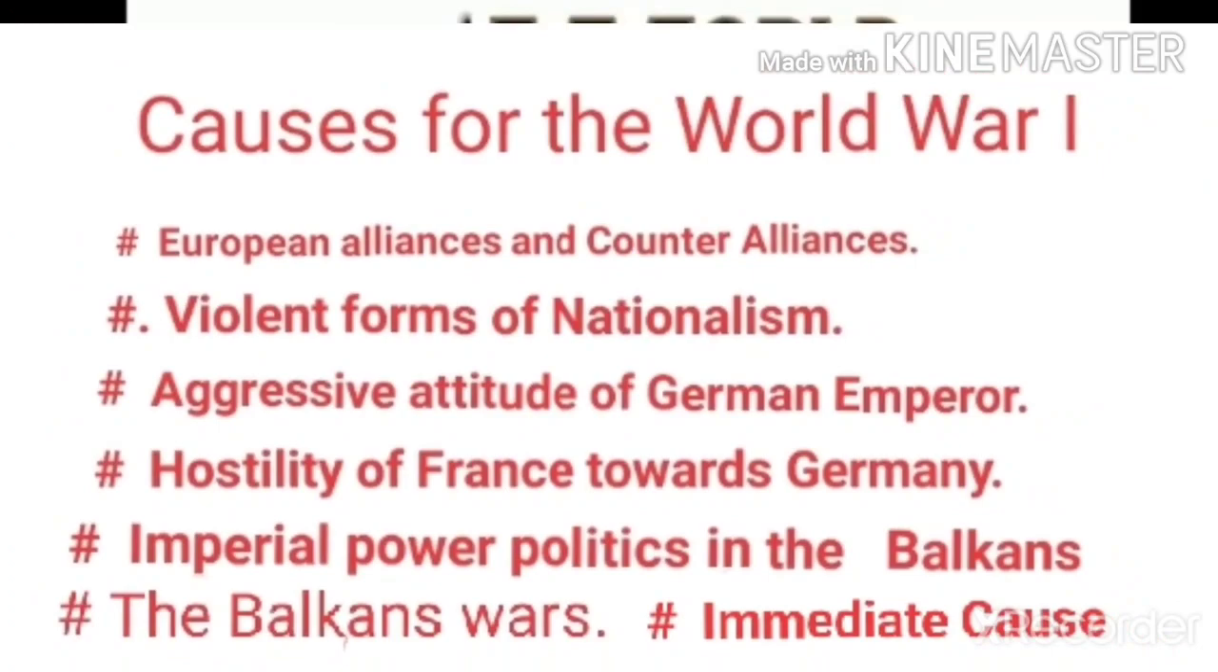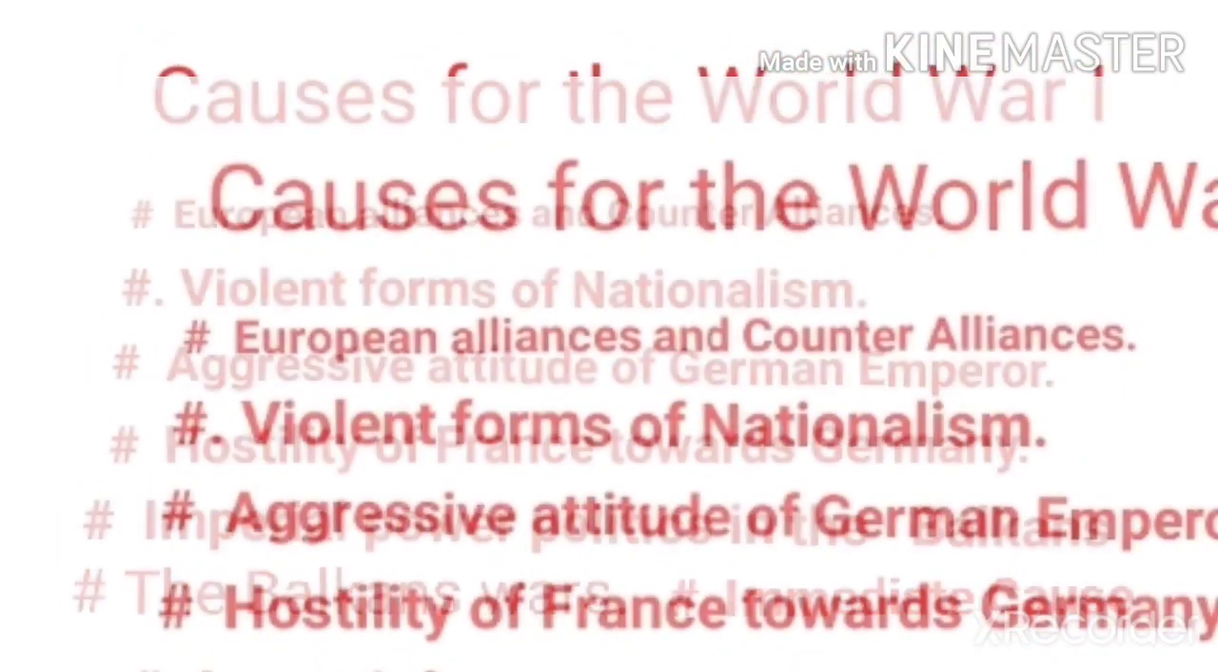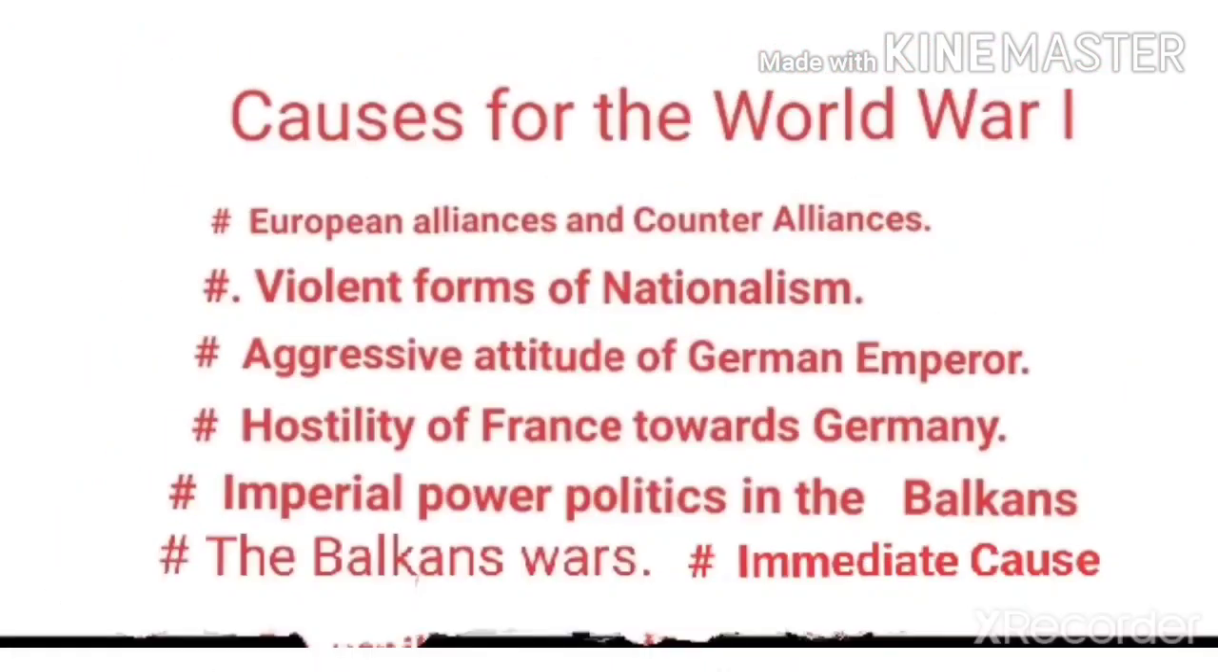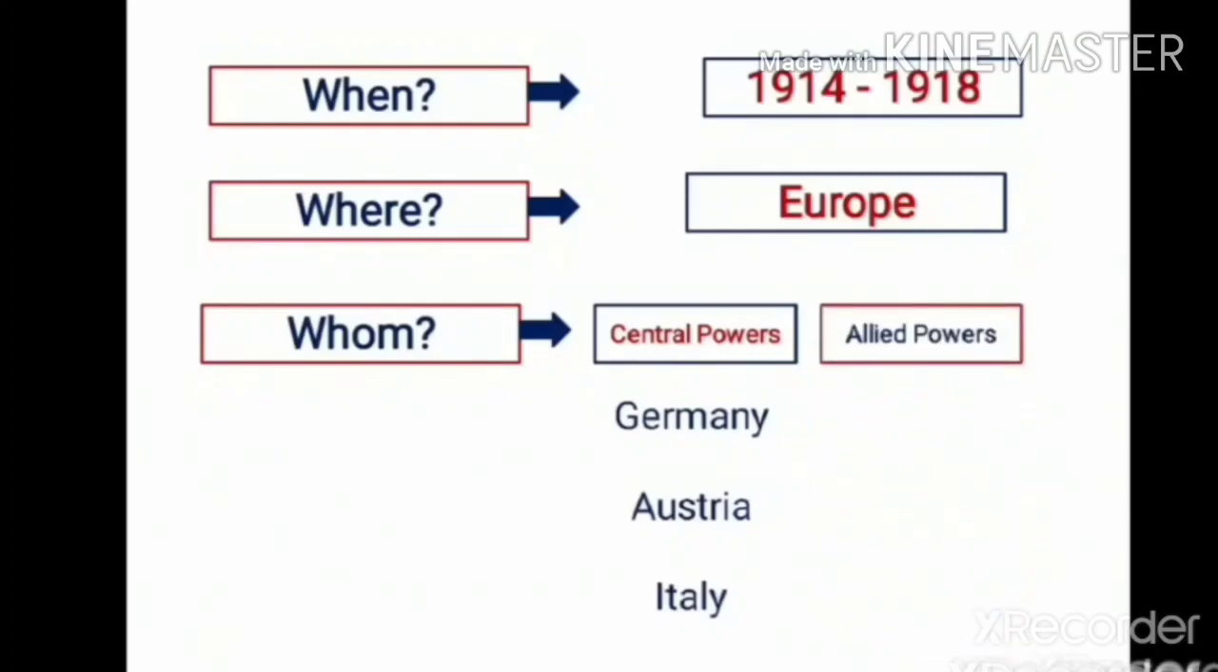Children, causes for the First World War we learned, is it? Under that, so many headings are there. So many causes were there, no? So many alliances were signed. I said triple alliance, triple entente cordiale. So these alliances are also responsible for the outbreak of the First World War, like that I said in the